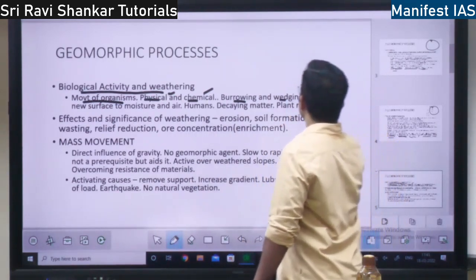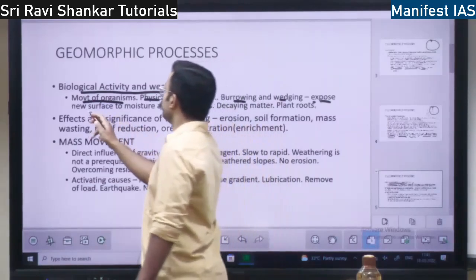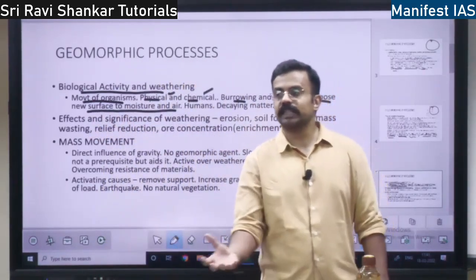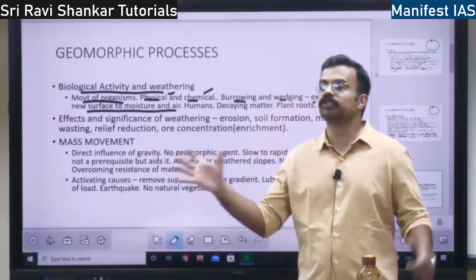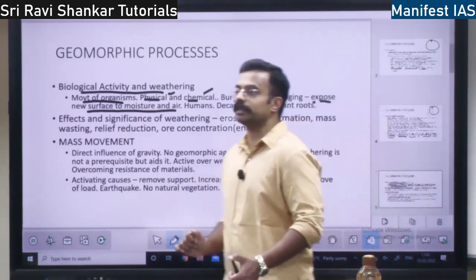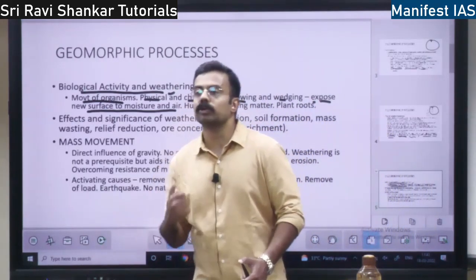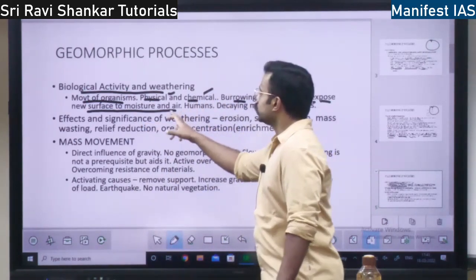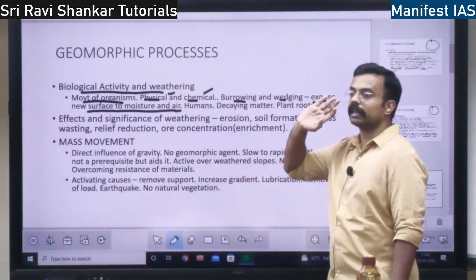Because of this, new surfaces will be exposed to moisture and air. Earlier those surfaces were not visible, but because these animals burrow the earth, new surfaces will come up, and it will lead to weathering, right?